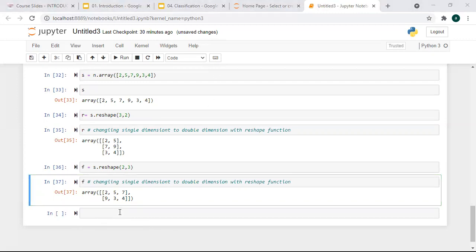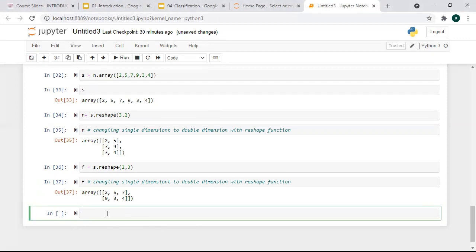So this is about the shape function and all. Now suppose you want to access an element at a specified index. Just like in a list, we do it here as well, right? For example, let me take it in S. If you want to access elements in S from 0 to 3, you just have to type this and run it.